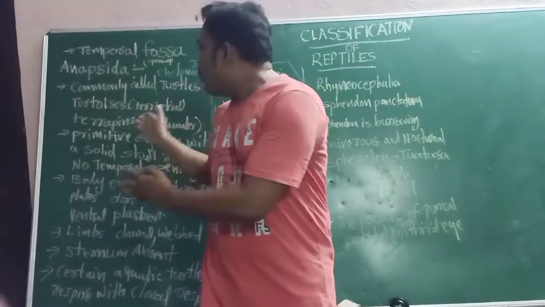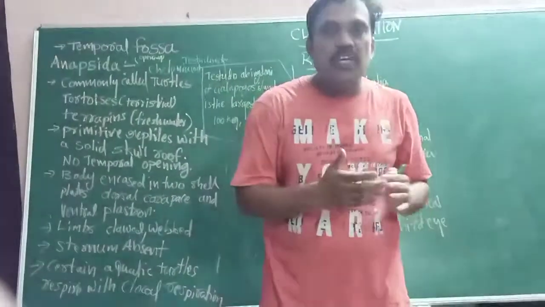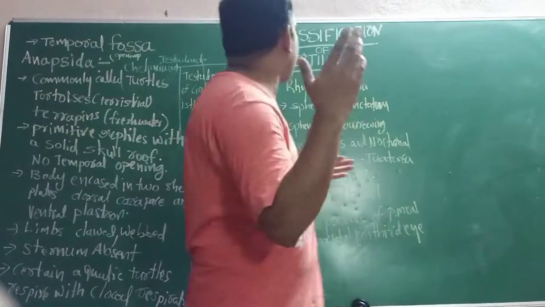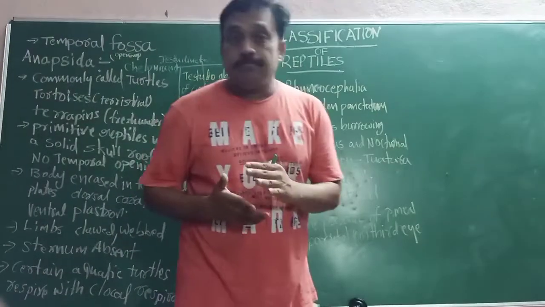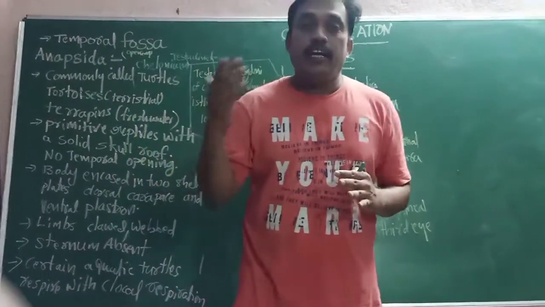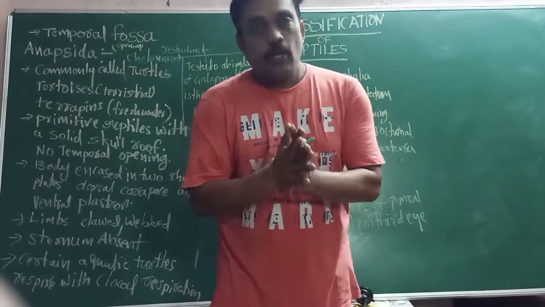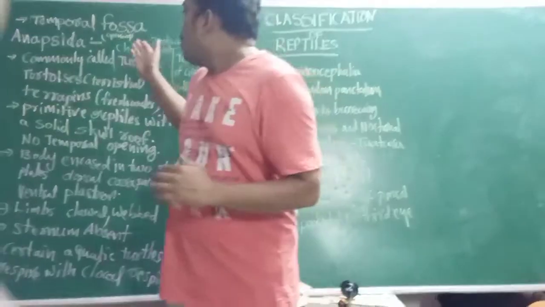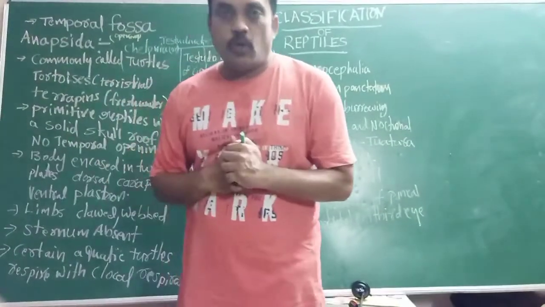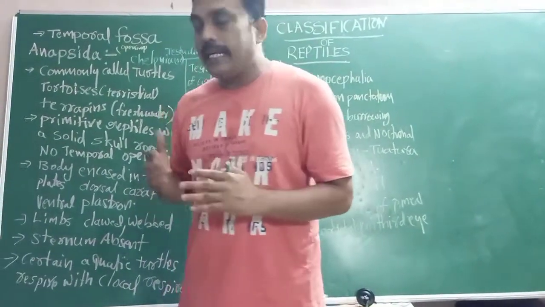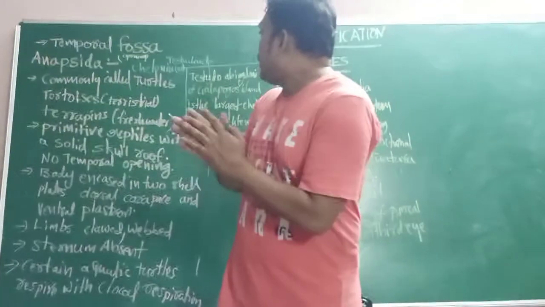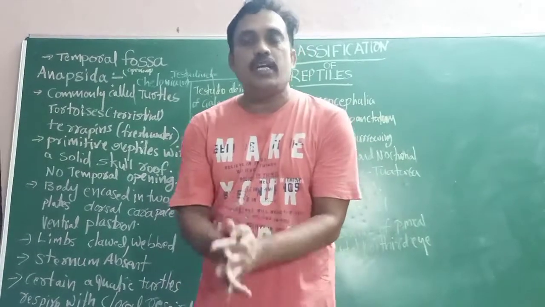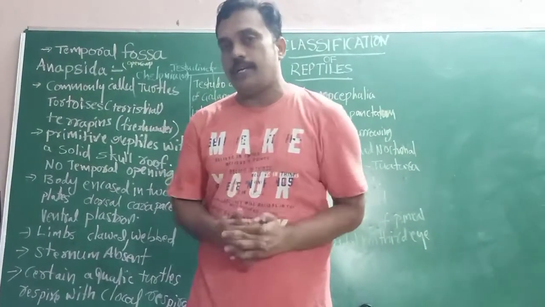The first one is Chelonia, the second is Rhynchocephalia, the third is Squamata, and the fourth is Crocodilia. Now we are going to discuss the first one, Chelonia. Chelonia are also called Testudinata, so we can say Chelonia or Testudinata.